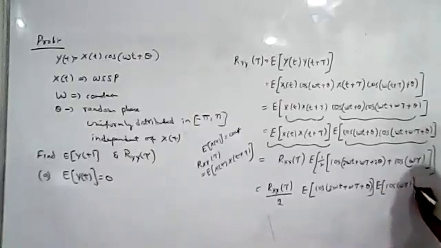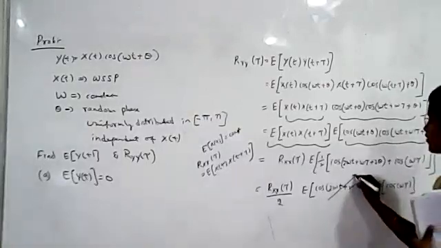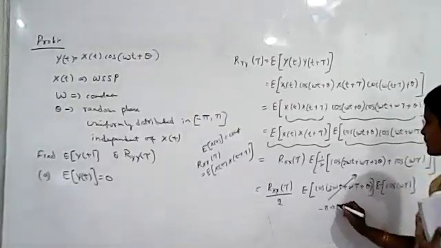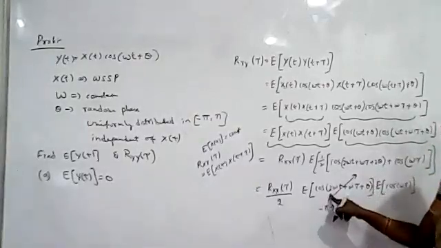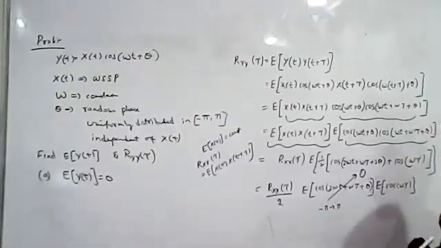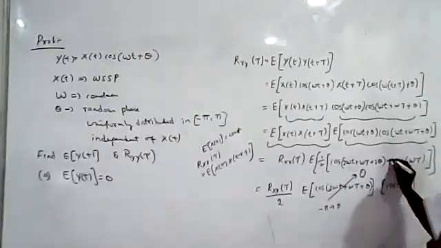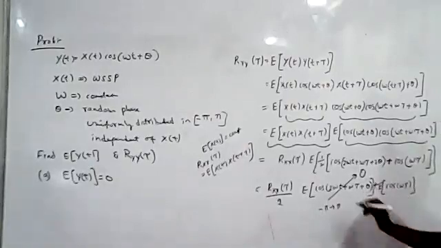We are integrating with respect to theta over one period, minus pi to plus pi. If we integrate a cos term over one period, what is the answer we got in the previous case? It is 0. Plus the expected value of the second term.